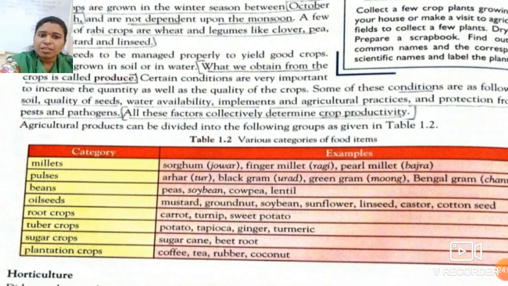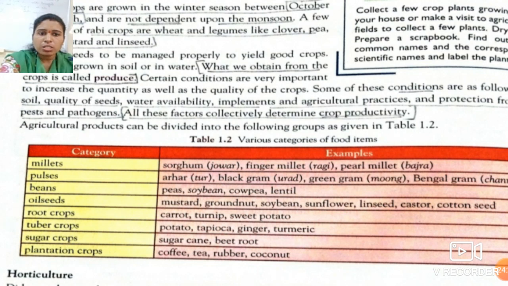Plantation crops are there: coffee, tea, rubber, coconut. So these are the agriculture products which are divided into these categories. Pulses are separate, beans are separate, and some are oil seeds, meaning mustard, groundnut. So these are the categories.